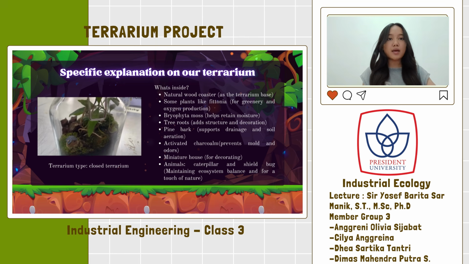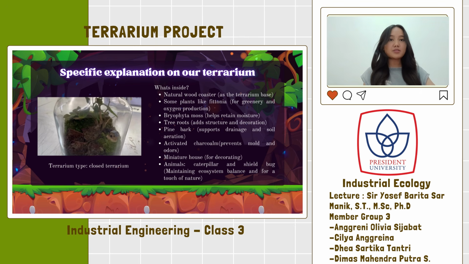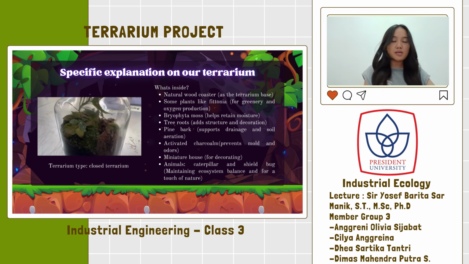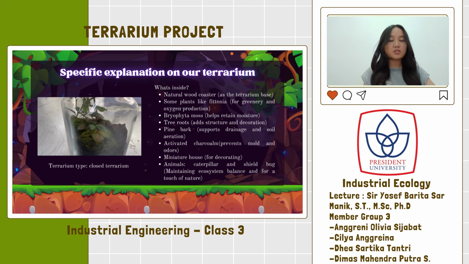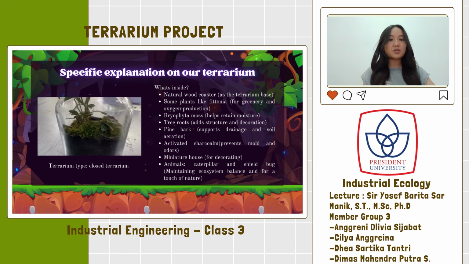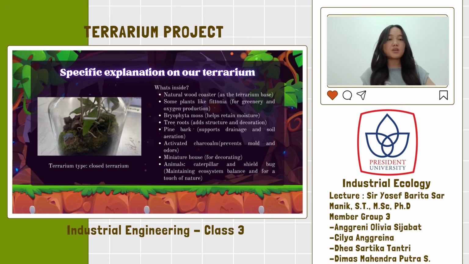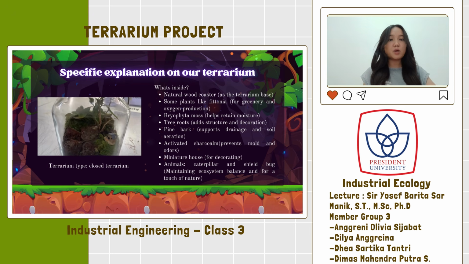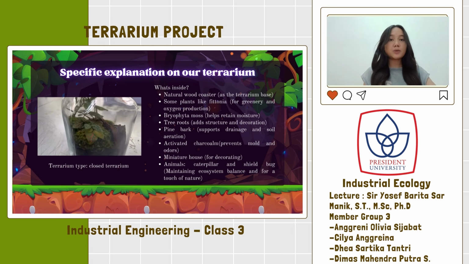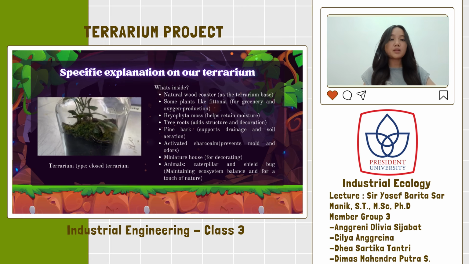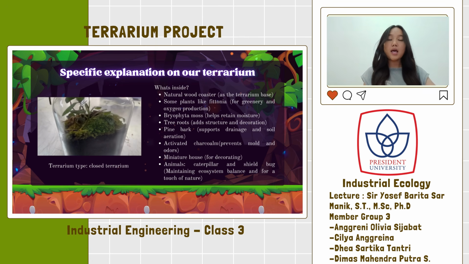Now, let's take a closer look at what's inside our terrarium. We created a closed terrarium and here is what we included. A natural wood coaster as the base, some plants like Fittonia to give it a fresh green look and help with oxygen production, Bryophyta moss to retain moisture, tree roots to add structure and a natural decorative feel, pine bark which helps with drainage and soil aeration, and activated charcoal to prevent mold and control odors, a small miniature house just for decoration, and finally two types of animals. There are a caterpillar and a silkbug, which help maintain ecosystem balance and bring a natural touch to the whole setup.